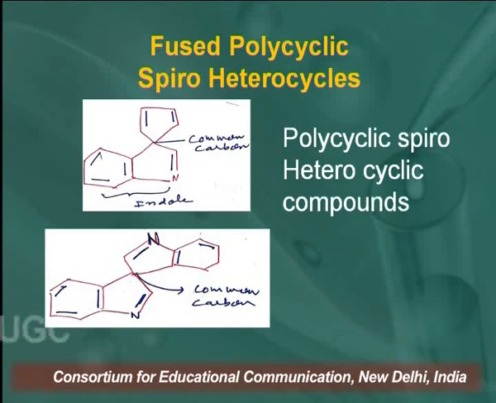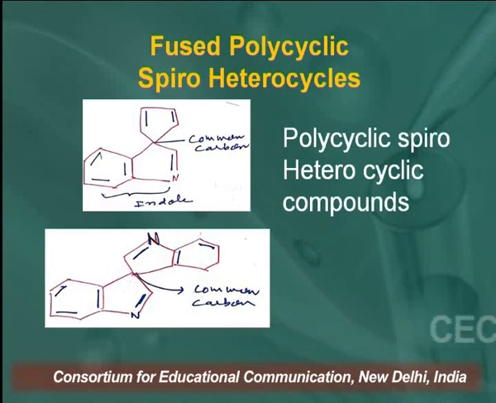Now, we can classify spiroheterocyclic compounds further as fused polycyclic spiroheterocycles. What are fused polycyclic spiroheterocycles? Here again 2 rings are fused or joined at a common point, but there are more than 2 rings.